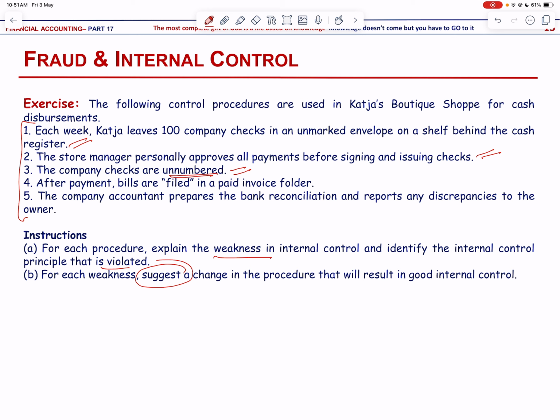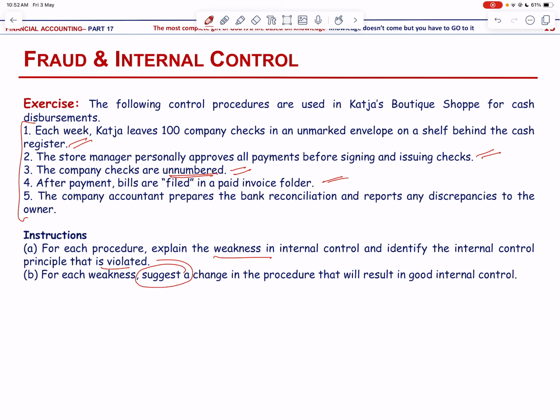In the fourth case, the weakness is filing does not prevent a bill from being paid more than once. So the principle that it violated is the documentation procedure, and the bills should be stamped "paid" after payment.